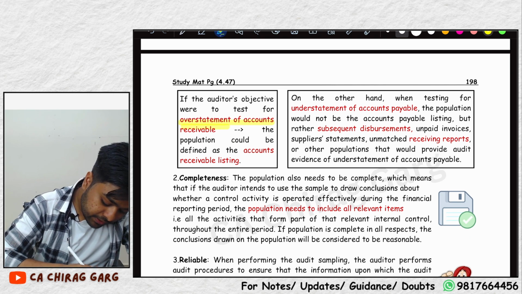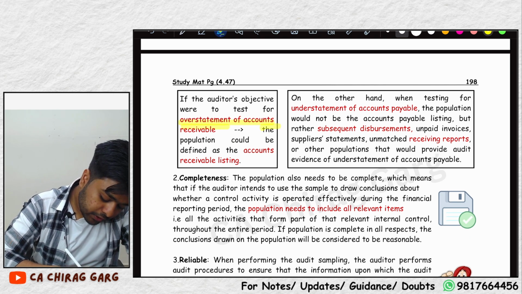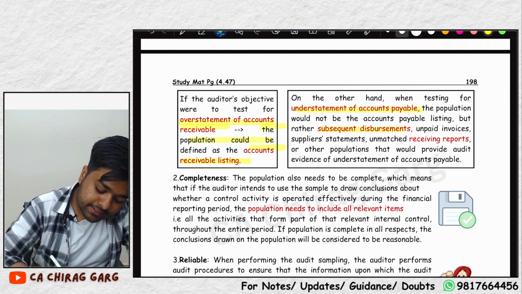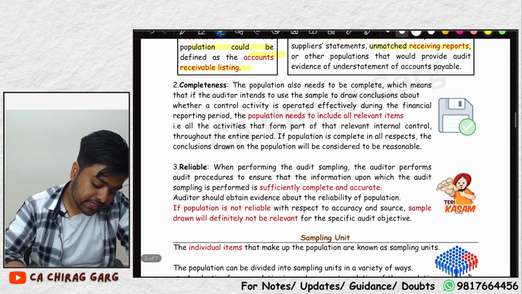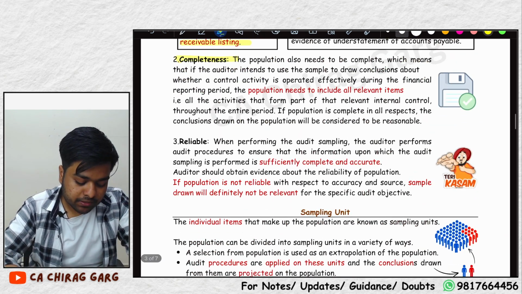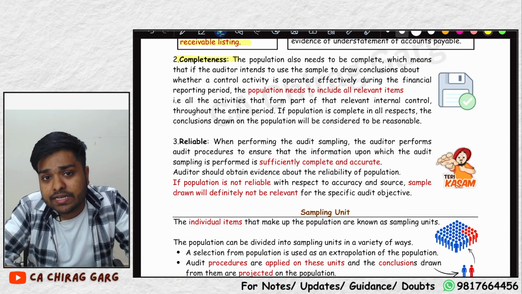For overstatement of accounts receivable, the population could be the accounts receivable listing. On the other hand, for understatement of accounts payable, you can check subsequent disbursements, unmatched receiving reports, gate receipt notes, etc. Now, the second characteristic of the population is that the population needs to be complete.